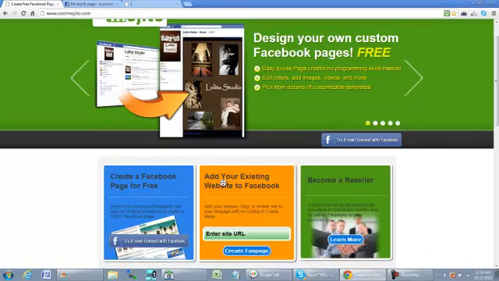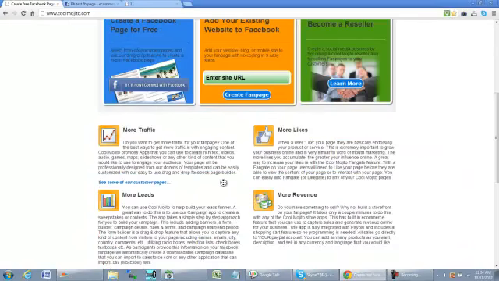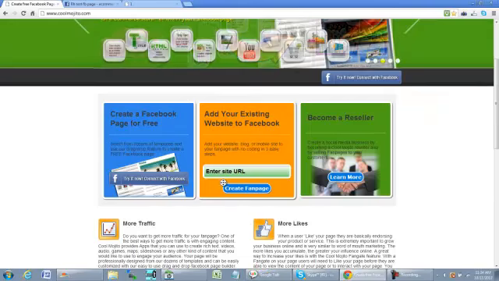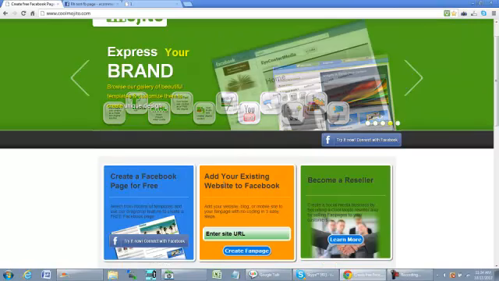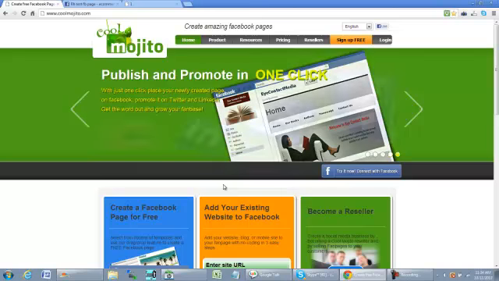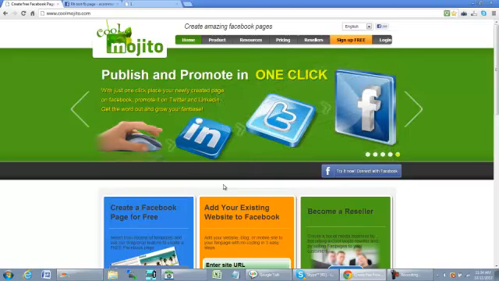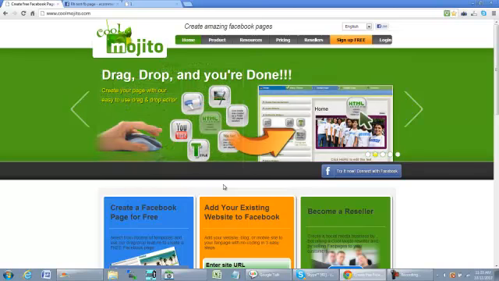Cool Mojito is heavily focused on helping our customers to generate more traffic, more likes, more leads, and of course more revenue for your business. Today what we're going to focus on is showing you how to use Cool Mojito and PayPal to generate more revenue for your business. If you have a business, of course, we'd assume that at some point you'd like to sell your products and services on Facebook with over 1 billion users today. Then that just makes sense to want to do.